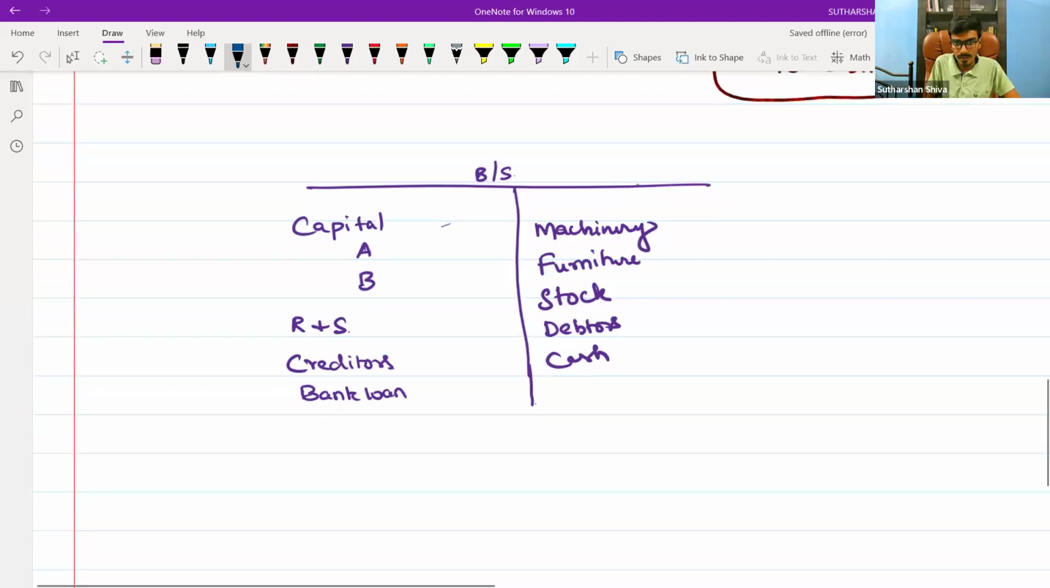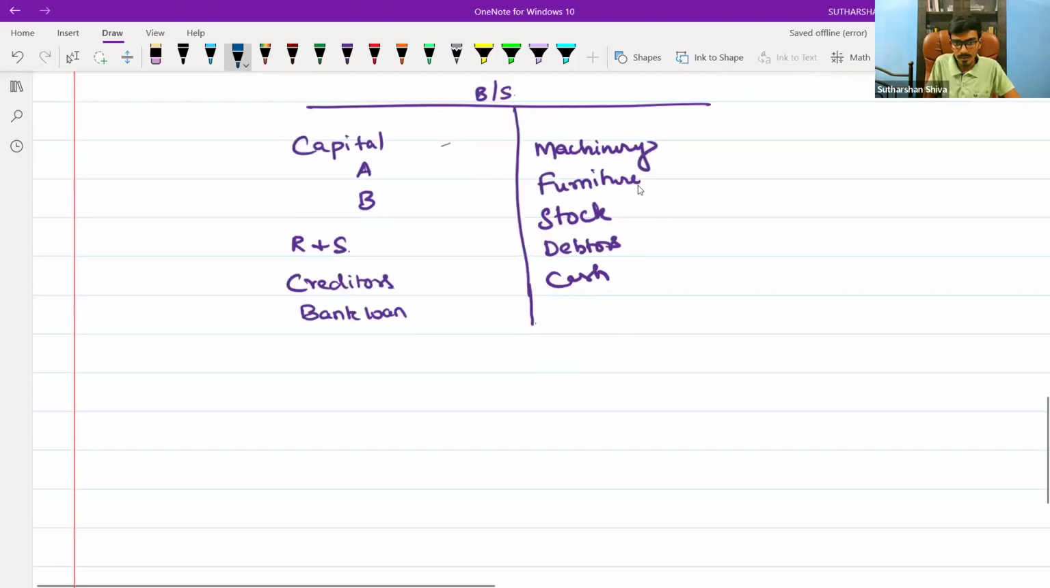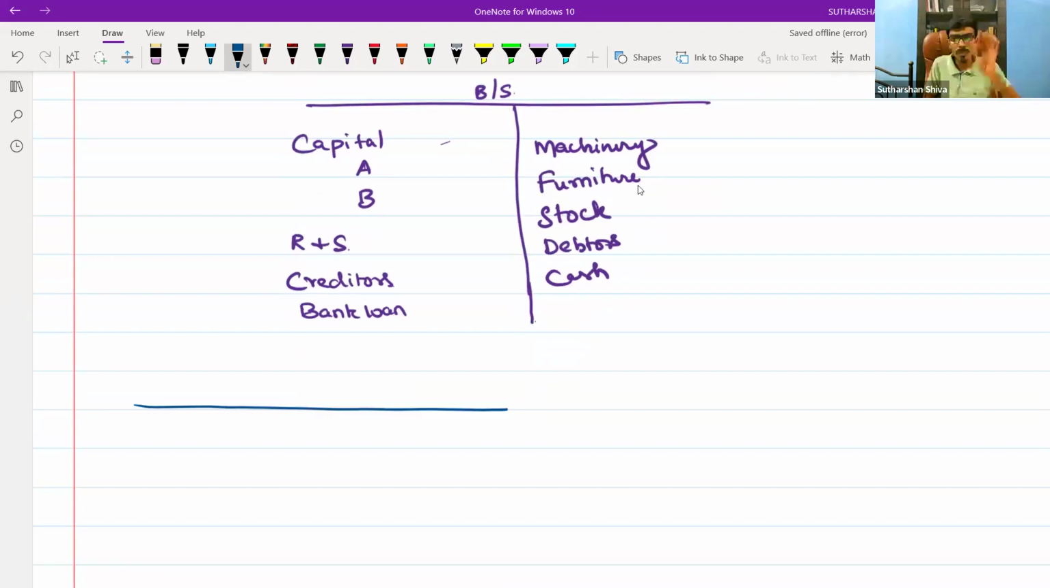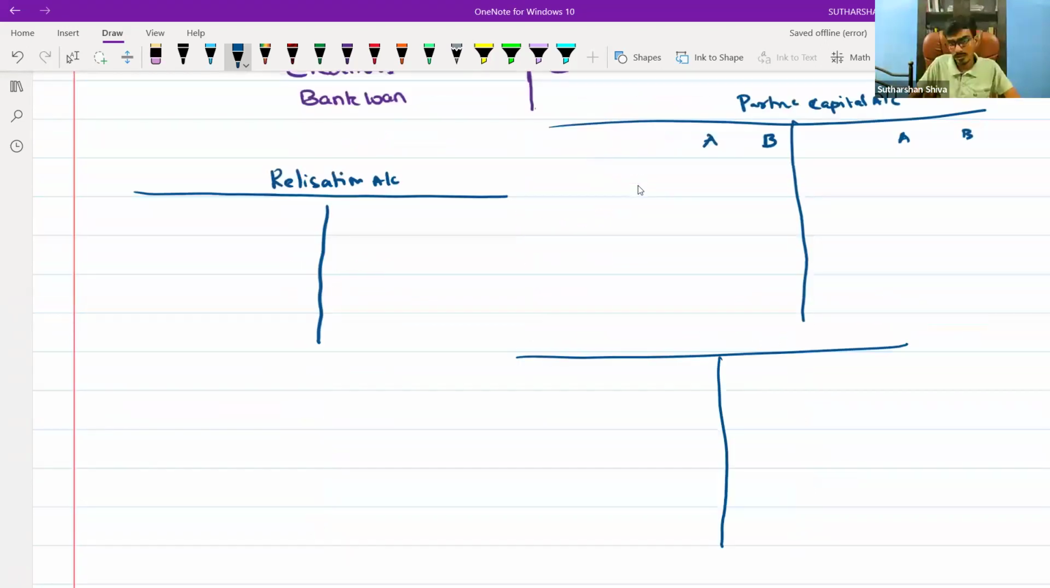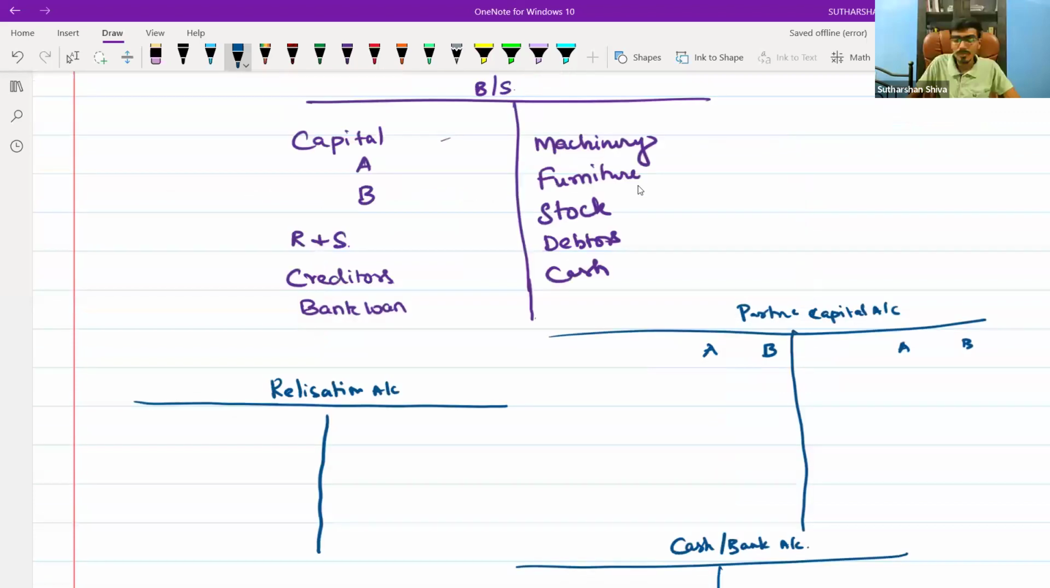Whenever you are approaching a dissolution, you should prepare 3 accounts. What is the first account? Realization account. Your second account will be partners' capital account, A and B. Now the third one is your cash account or bank account. Whenever a dissolution problem is tested, you should prepare these 3 accounts.